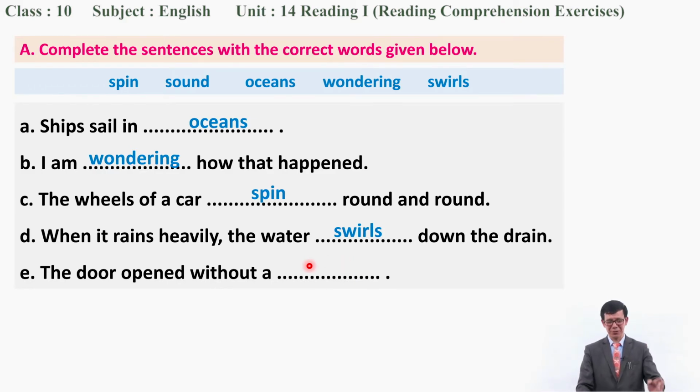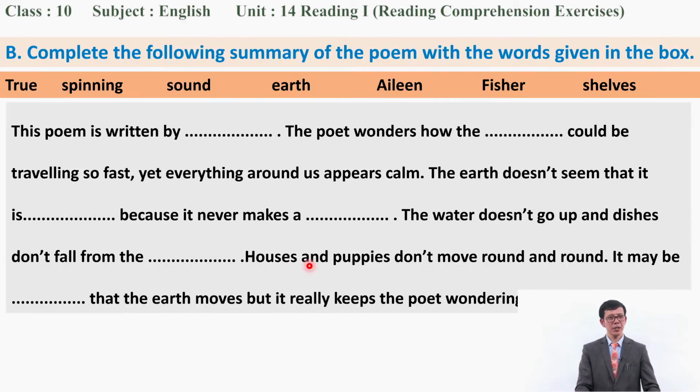Yes, there is one word. You were pretty sure. Without a sound, okay? The door opened without a sound. So this is how you have completed all the sentences with suitable words. Now you are pretty clear about the meaning of these words as well. After this, let us move on to the next exercise.